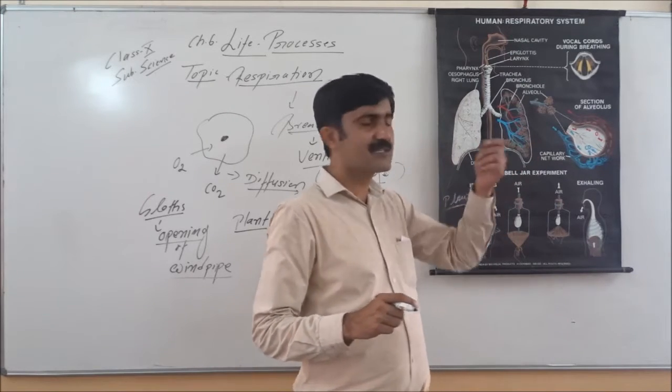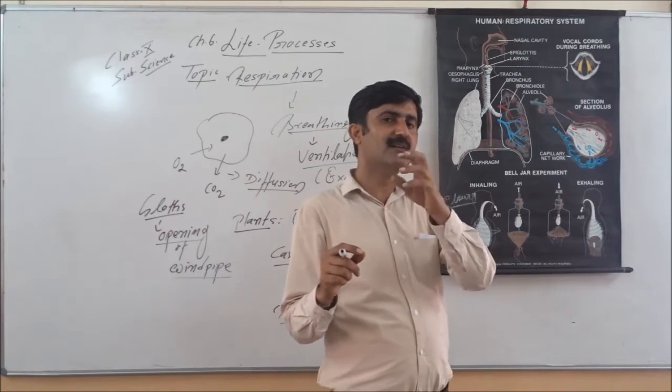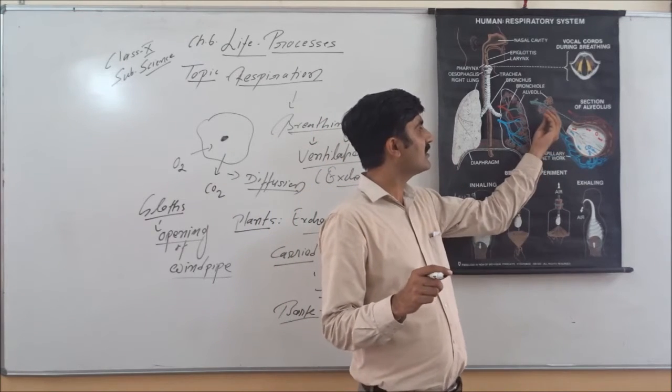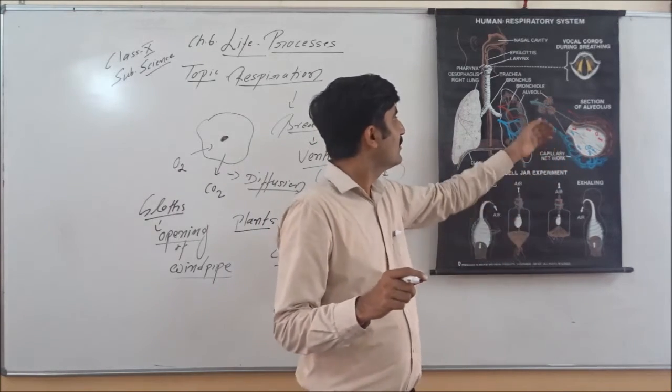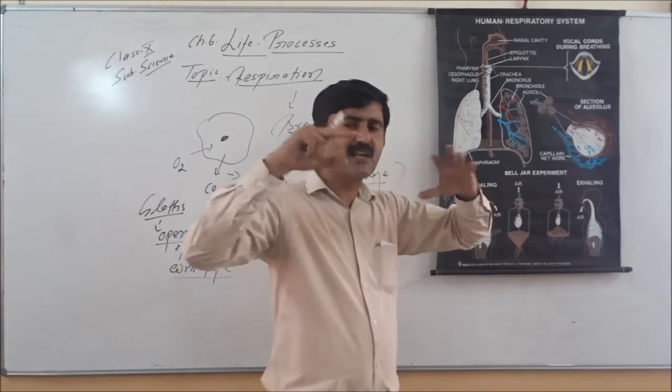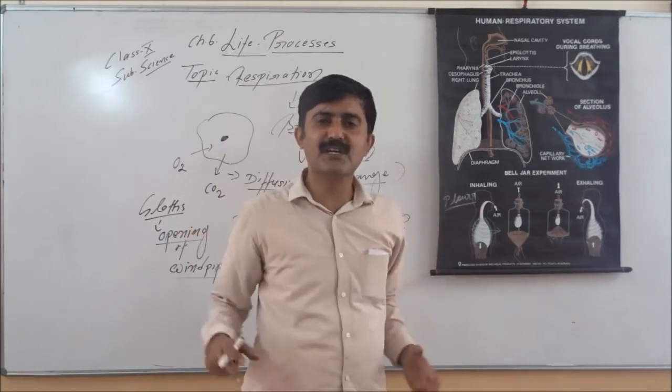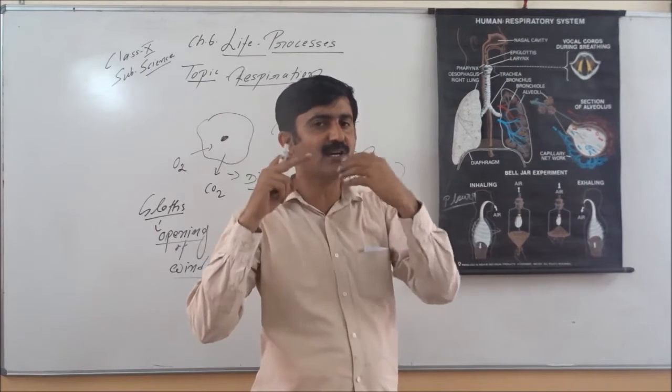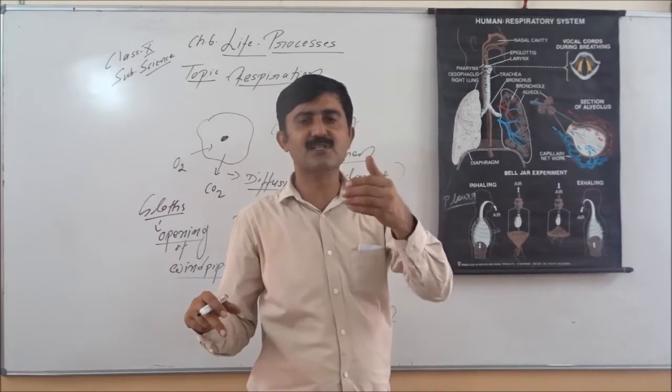Bronchioles terminate in the alveoli. They are present as bunches, and they increase the surface area. The large surface area is essential for exchange of gases. Not only a large surface area, these surfaces should also be moist.